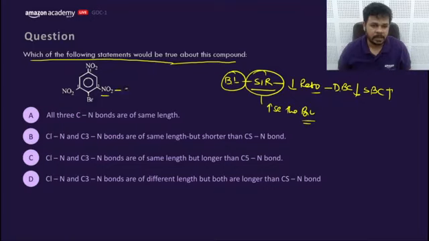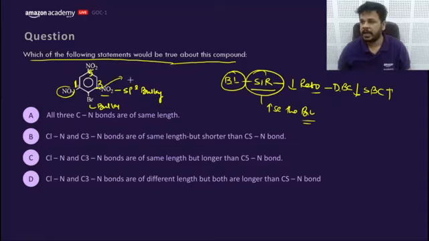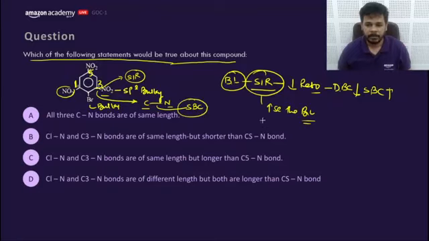That means this is sp2 bulky, which will become out of the plane of the benzene ring if it has a bulky group at the ortho position. Yes, and this is also in the same situation. So this is C1, this is C3, and this is C5. As we know that this will show SIR, that means this benzene ring will not go for resonance, or it will go for lesser resonance with the NO2. That means this CN bond will not face more resonance. That means it would create single bond character.